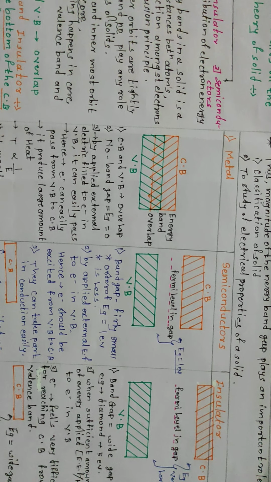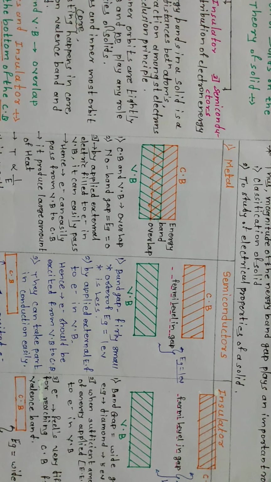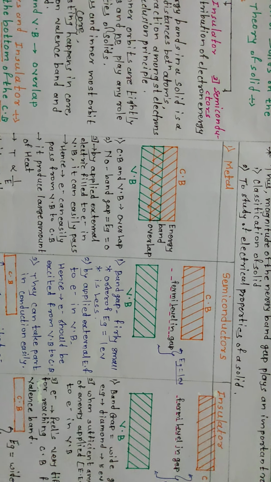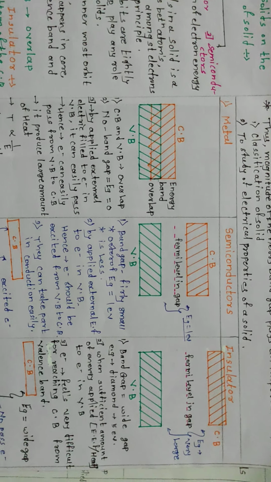Then this magnitude of the band gap is also used to study the electrical properties of a solid, such as metals, semiconductors and insulators.